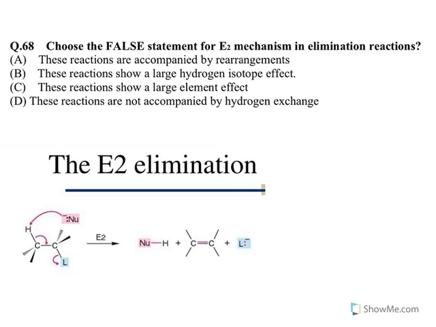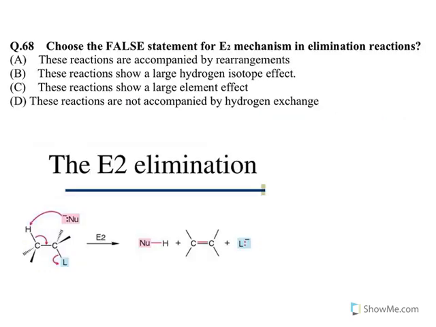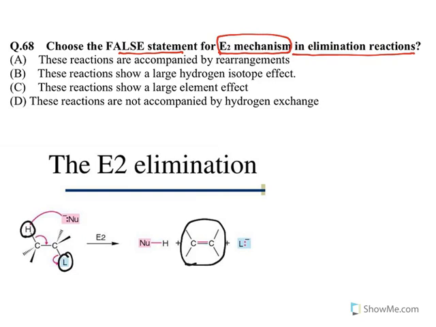This is the last one. For nucleophilic substitution reactions I have made a special video. Please refer to that video for detailed mechanisms. Similarly, for elimination reactions also I have made a separate video. Please refer to that for detailed mechanism. Now choose the false statement for E2 mechanism in elimination reactions. Now let us understand this one. What is E2? A nucleophile abstracts a proton and a leaving group goes away, and it results in the formation of an alkene.